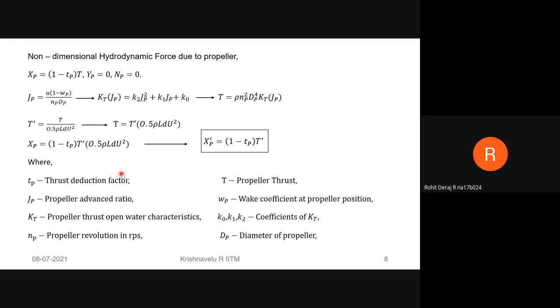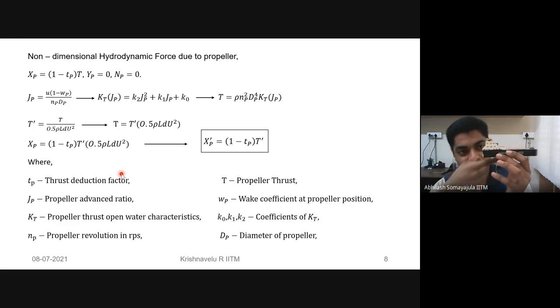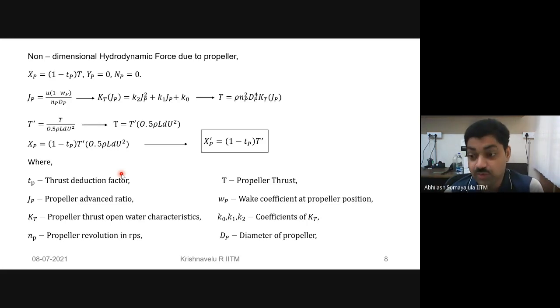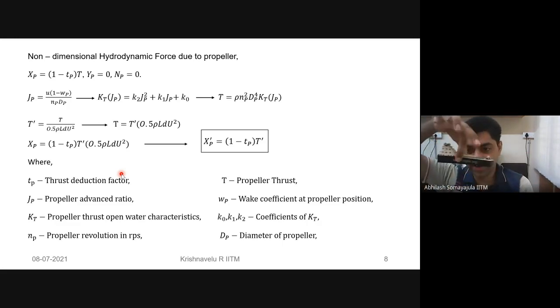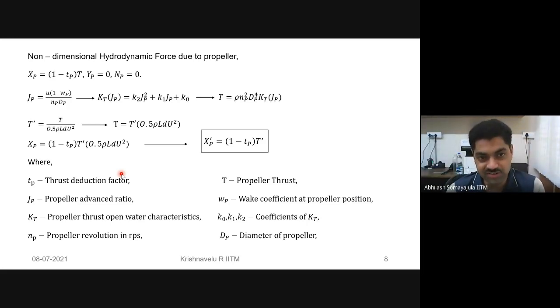Sir, can you please explain that? Yeah, you have a propeller which is acting at the back. It's trying to throw the fluid back, right? Yes, sir. So it's trying to pull the fluid on this side. If the propeller was not there, in a typical resistance test, you only take the bare hull without the propeller, you hold it, and then you tow it in a carriage. That is how you compute resistance, isn't it?